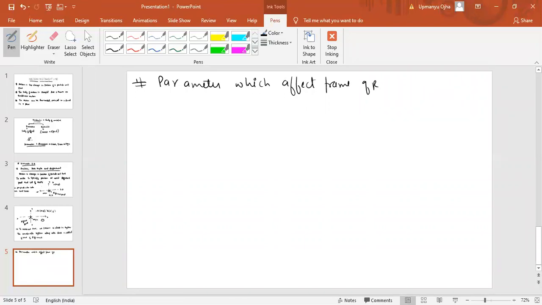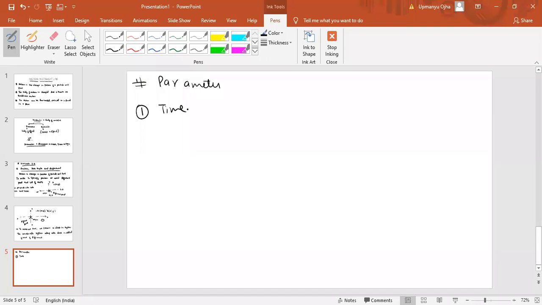The first parameter is time. Yes, the whole thing is known as a frame of reference. Okay. The first parameter in frame of reference is time.